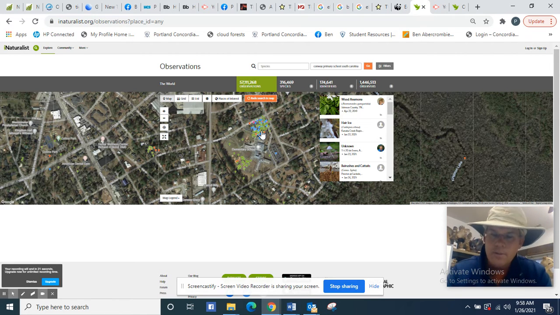So enjoy the iNaturalist platform. Get out there and learn about nature. Please keep taking pictures. It's a great time to be socially distant and get outside and learn about nature with your parents and your community, and have fun learning about nature on your own, and be a naturalist today.